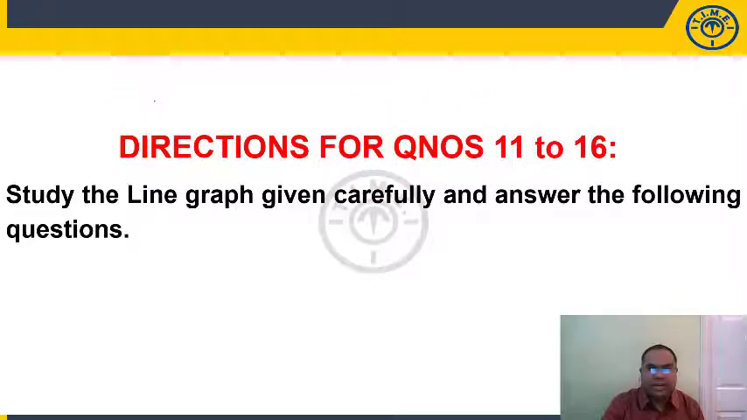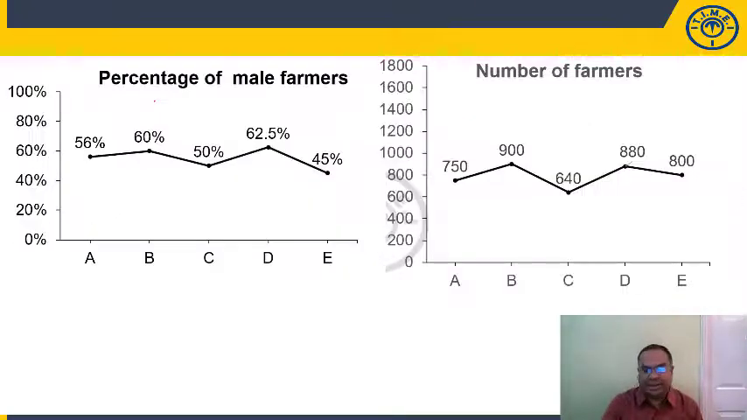Question number 11 to 16. Study the line graph carefully and answer the questions given below. 6 questions based on line graph given here. So if you can see here, we have got percentage of male farmers in the first graph and we have got total number of farmers in our second graph. So total farmers, out of this, he has given 56% are male farmers. 750, 56%.